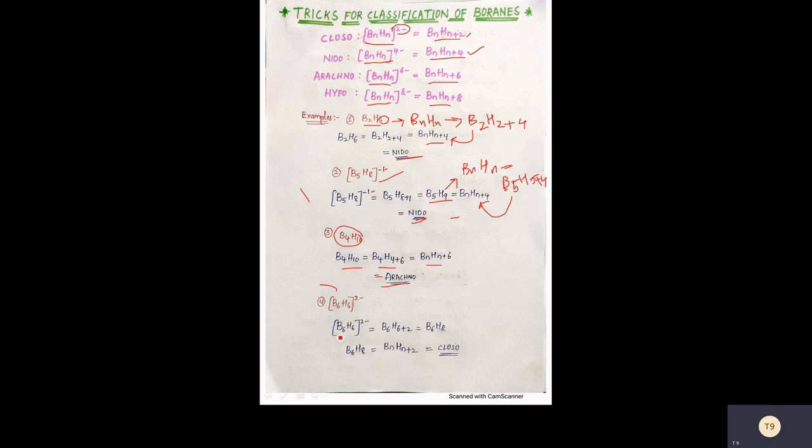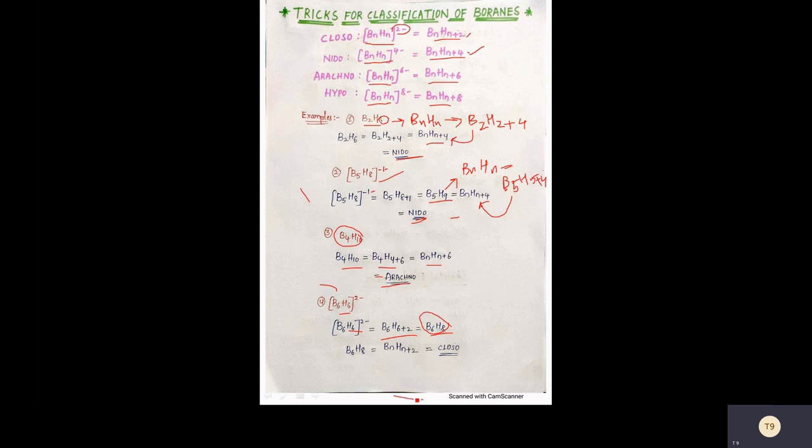One more example: B6H6 2 minus. If you bring the top one to the bottom, it becomes B6H6 plus 2. So the total is B6H8. If you write it in the general form, that is BnHn, B6H6. So for 8, we should add 2.